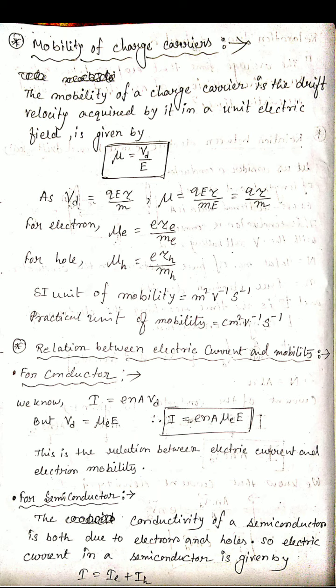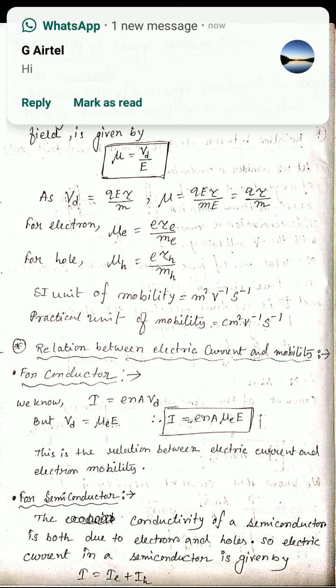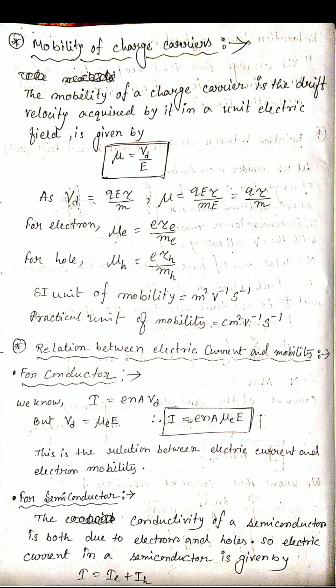Now the next topic is mobility of charge carriers. Mobility of charge carriers means the drift velocity attained by it in a unit electric field, and it is denoted by mu, that equals Vd by E, drift velocity per unit electric field.